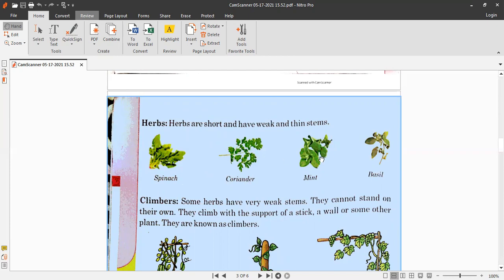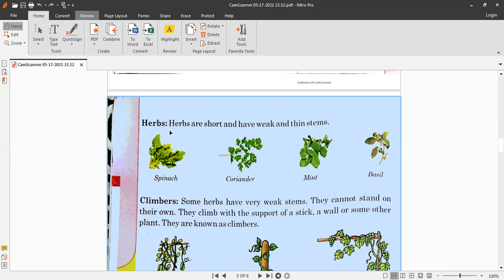Okay, or mint. They have stems, but they cannot stand on their own. They are very weak. They hardly can stand on their own. If they stand on their own, they will bend. Okay, so go to the kitchen, tell your mama to show you the coriander leaves or spinach or mint herbs.